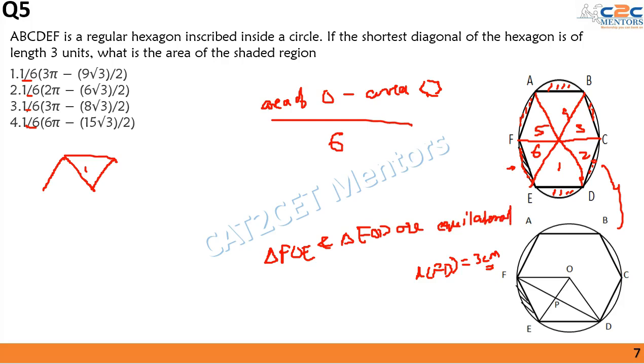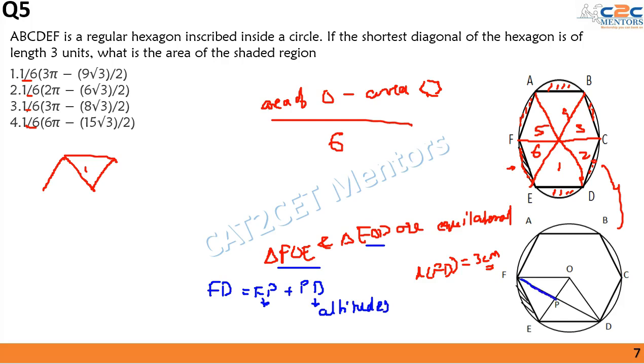Now let us utilize this fact. FD is equal to FP plus PD. Now FP and PD are the altitudes of equilateral triangles FOE and EOD respectively.